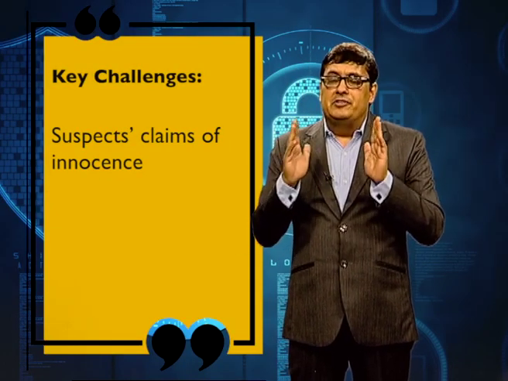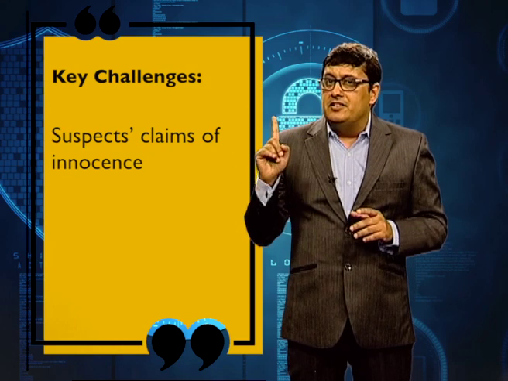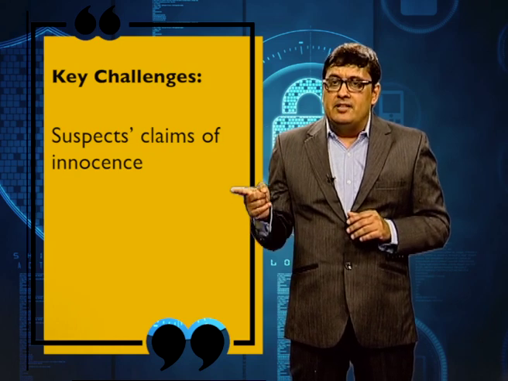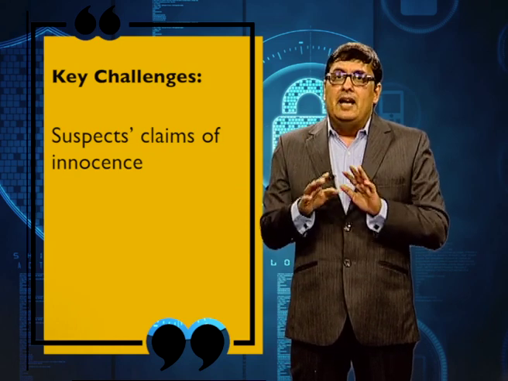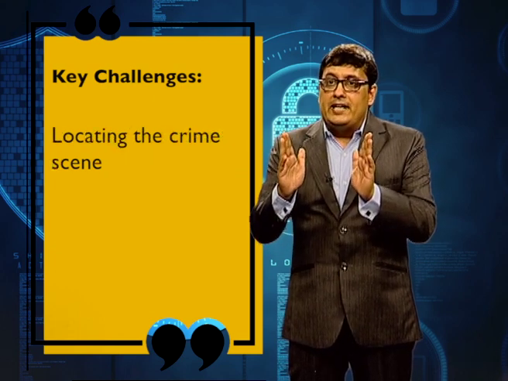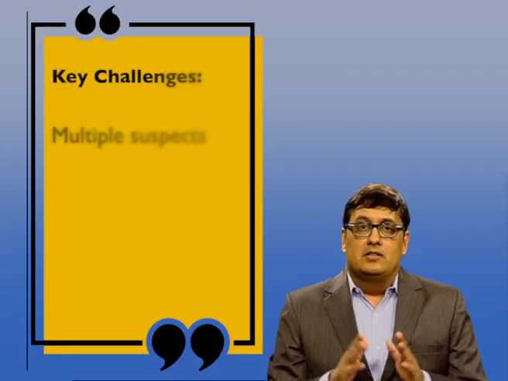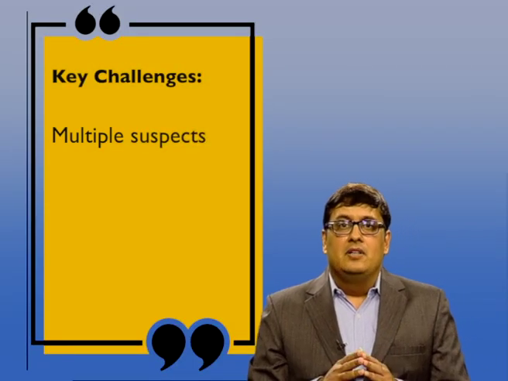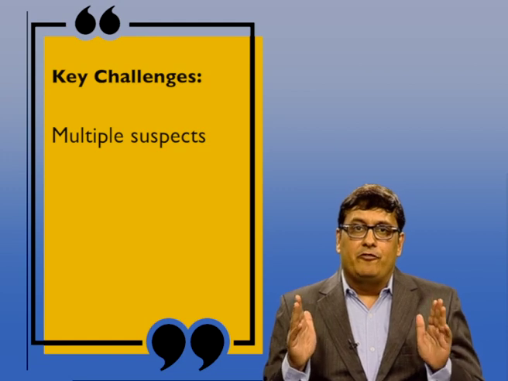First, the suspect's claim of innocence. Despite the discovery of incriminating evidence, the suspect denied ever physically meeting the victim. Second, locating the crime scene. After the victim went missing, the location of the crime scene and body remained a mystery. Third, multiple suspects. After claims of innocence from the first suspect, another suspect was brought to light. Now, what were the solutions deployed here?